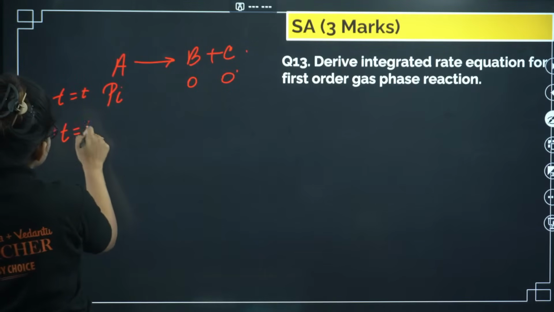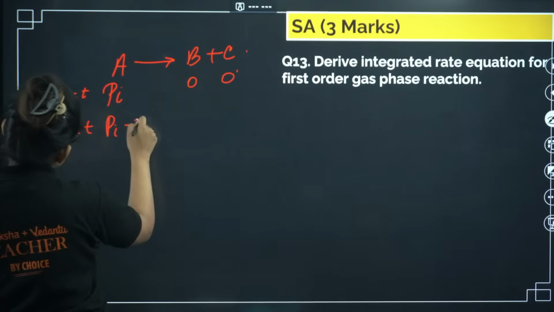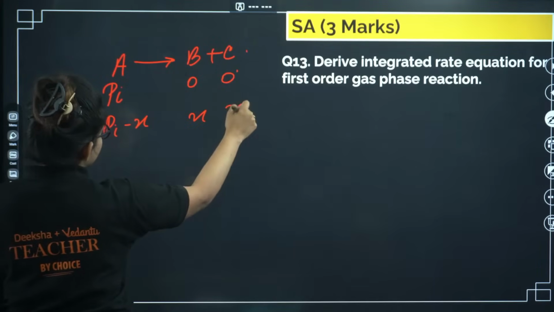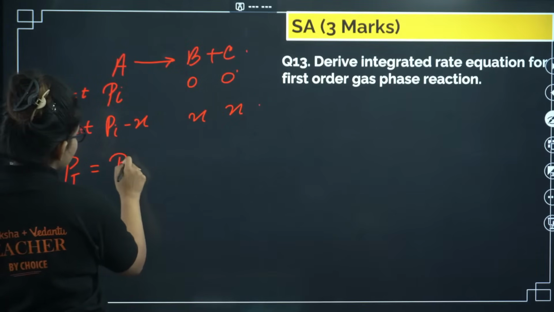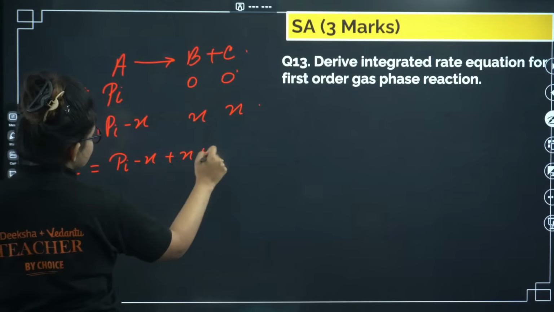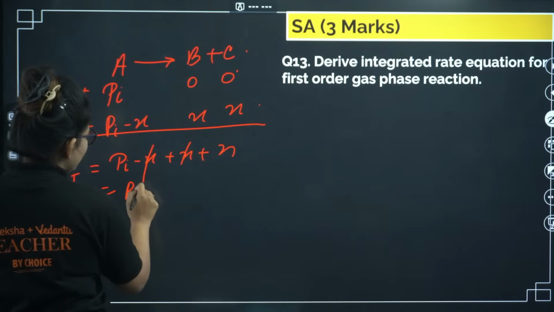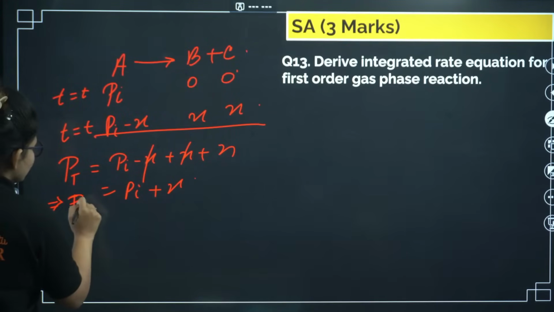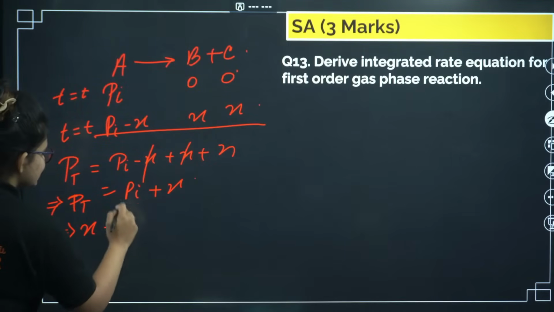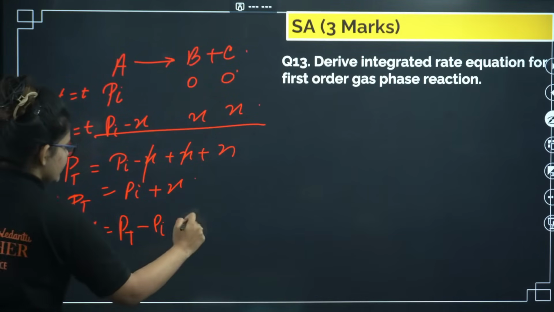Now when T equals T, A should be Pi minus X, and B and C should each be X. Now if I want to find the total pressure, it should be Pi minus X plus X plus X, so you will get Pi plus X. From here, P total is Pi plus X, hence X equals Pt minus Pi. This is one important thing.